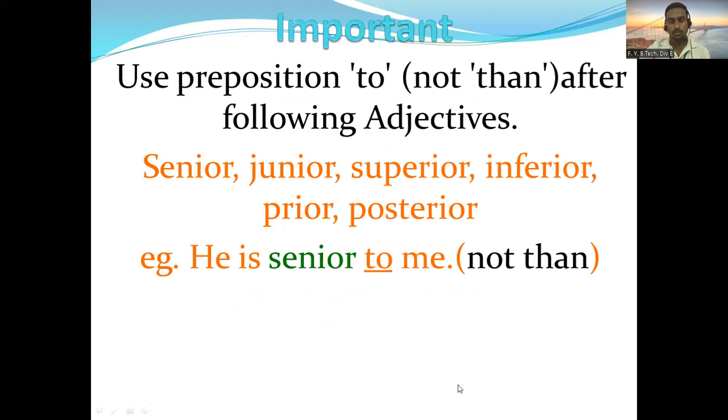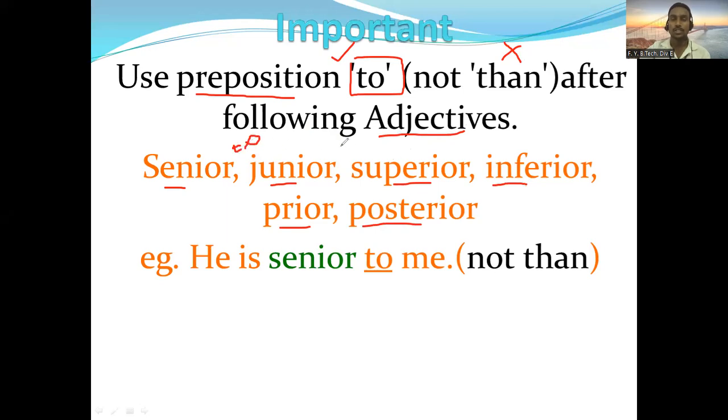So here are some important notes about adjectives, that is, use the preposition to, not than. You have to use to, you should not use than after the following adjectives: senior, junior, superior, inferior, prior, posterior. After them you are not going to use than, but you are going to use to.